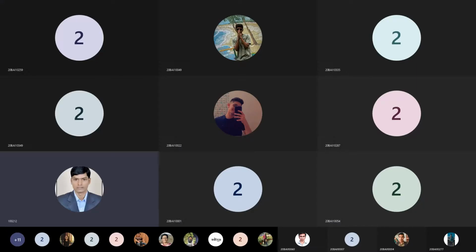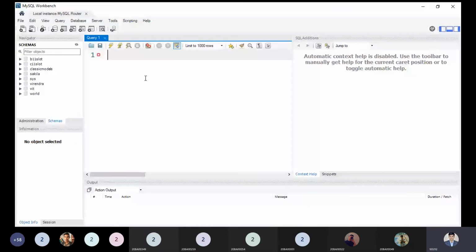Students, the first question we should have in our mind before learning the practical parts of MySQL is: what is a database? That is a big question we should have in our mind. What is our database? I will write everything over here. And practically, we have to understand this point: what is a database?